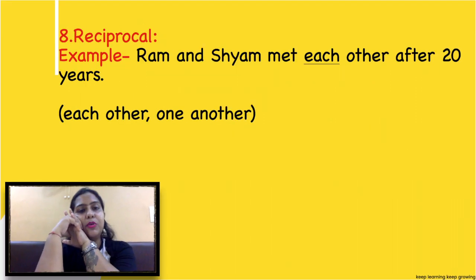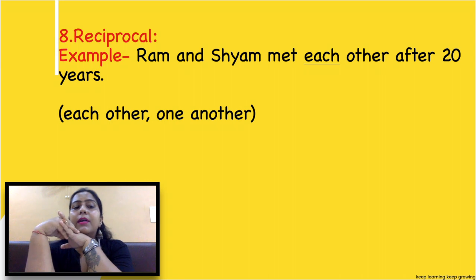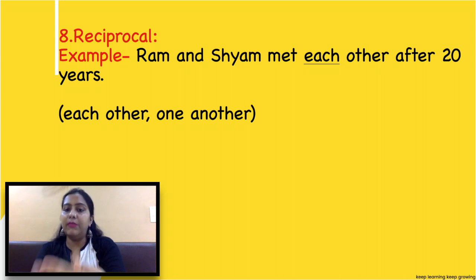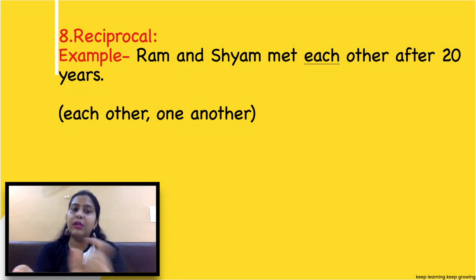Okay? Reciprocal pronoun. Example: Ram and Shan met each other after 20 years. Each other, one another. These are reciprocal pronouns. Like when they meet each other after 20 years, they will definitely greet each other warmly, greet one another warmly. These are reciprocal, meaning what I am giving, I am getting it back. Each other and one another are the reciprocal pronouns.